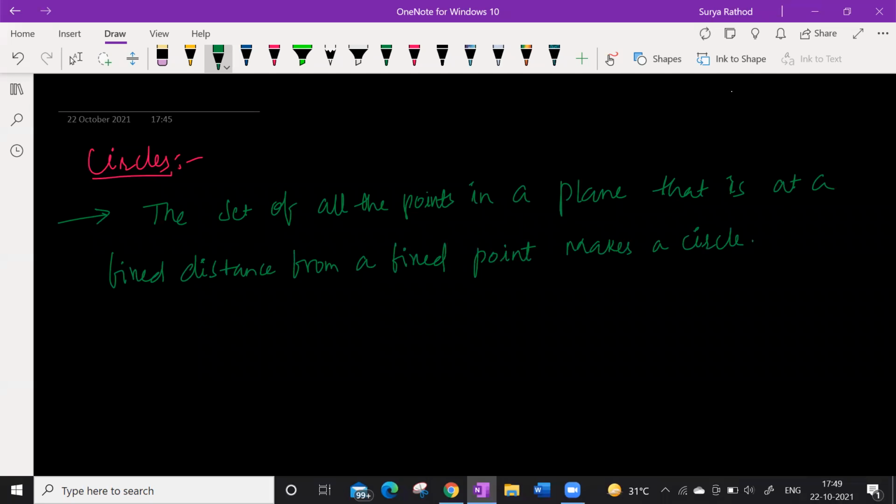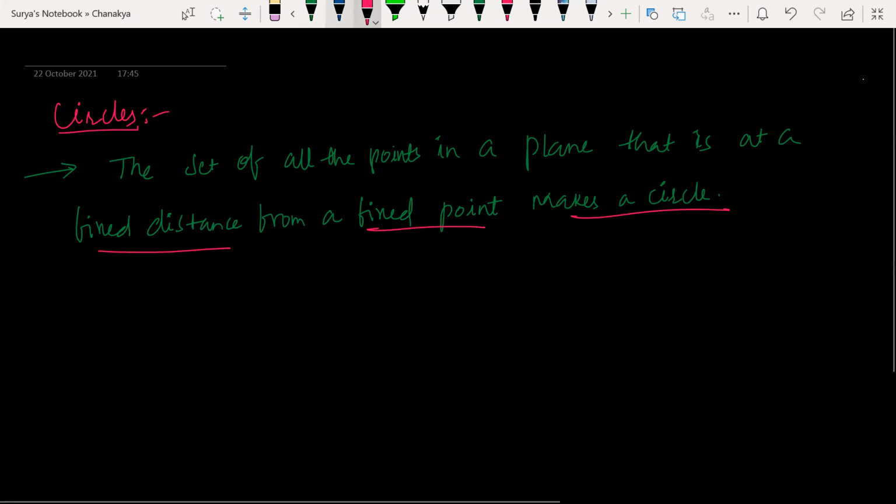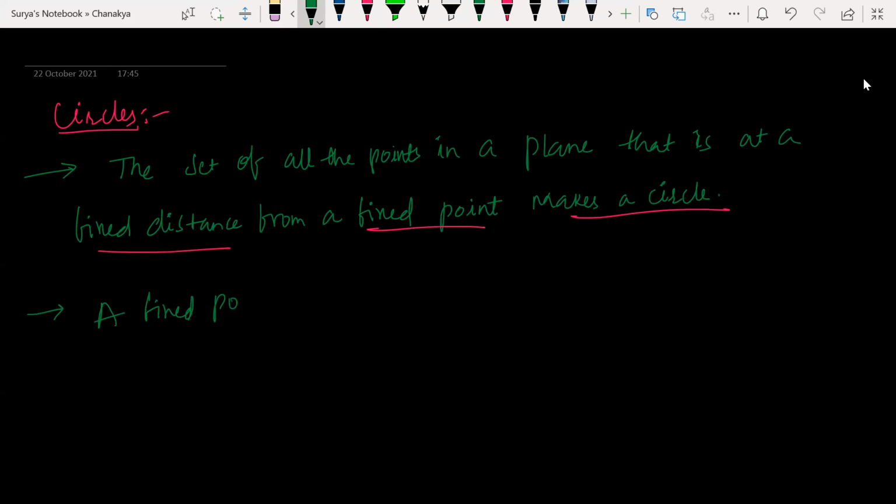Makes a circle. Yes or no? The set of all points in a plane that is at a fixed distance from a fixed point makes a circle, as Ananya said. Now let us write. What is the fixed point here? The center of the circle.